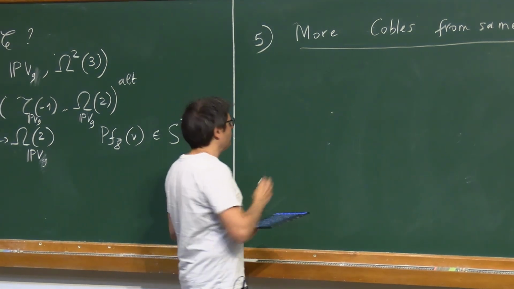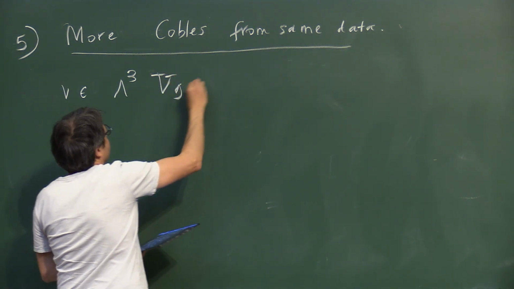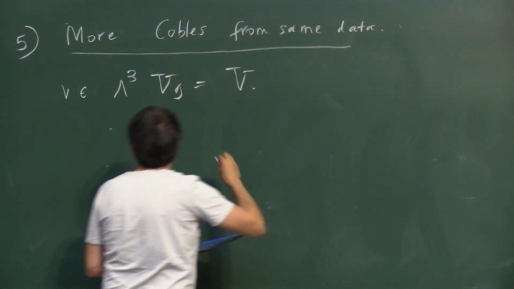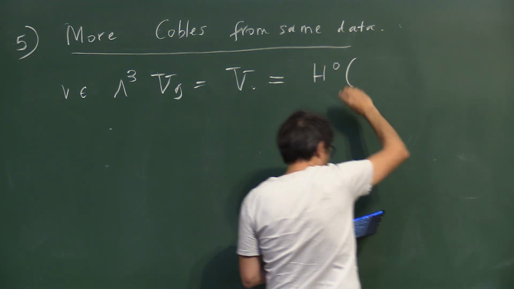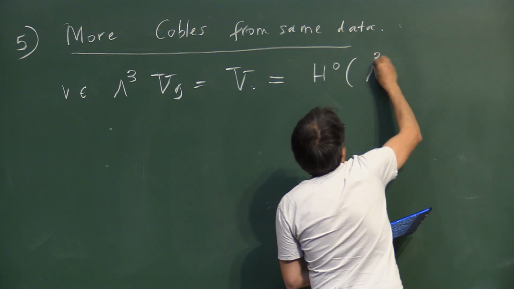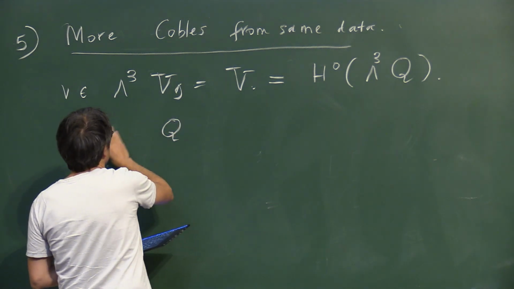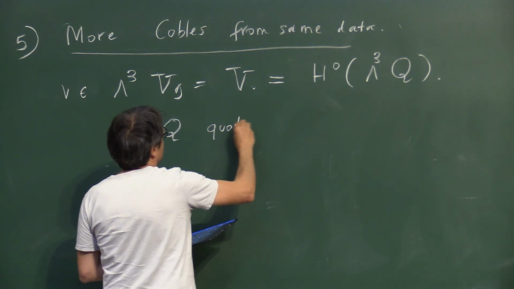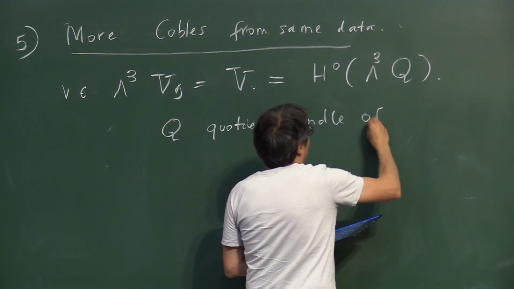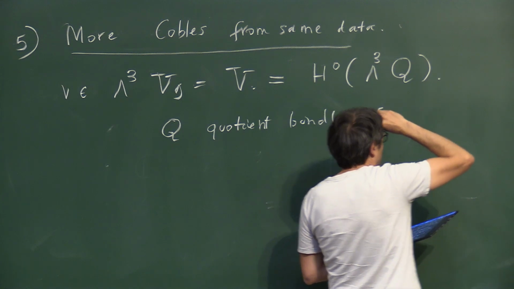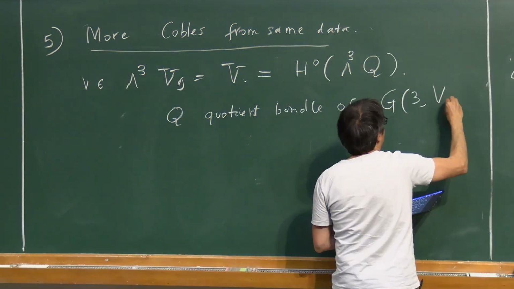For instance, again, you start with V in wedge 3 of V9. And now you see this one as maybe H0 again, but of wedge 3 of the quotient bundle. So here Q is the quotient bundle of, how do I call it, G3 V9.